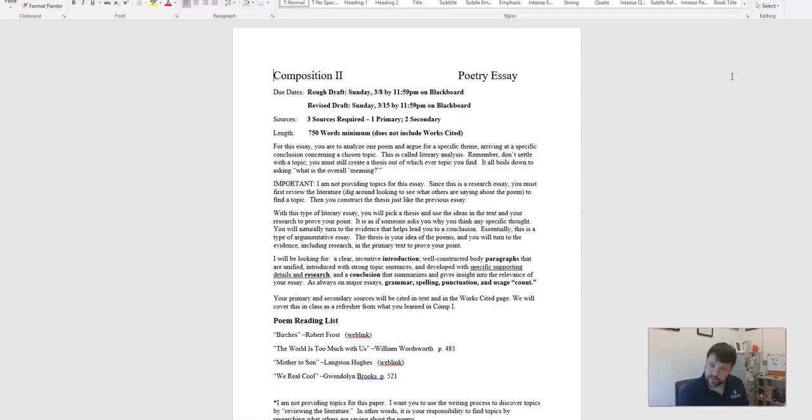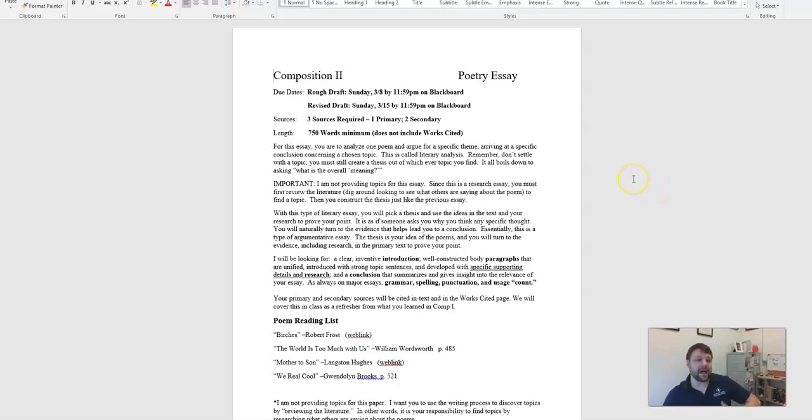So you get your thesis, your theme, and then you use the C method. Y'all, when you go into the example in the C method, it does not have to be big hunks of quotes. It could be a line from the poem. It could be a phrase. Heck, I've seen plenty of times people build an entire paragraph in the C method around 1 word in a poem. That's fair game. Because remember, what matters is you explaining what that word, that phrase, that line has to do with the thesis, how it proves your thesis, okay? So the bulk of those paragraphs is not from the poem. It's from you discussing it. And not to mention you're bringing in what others think as well, okay?